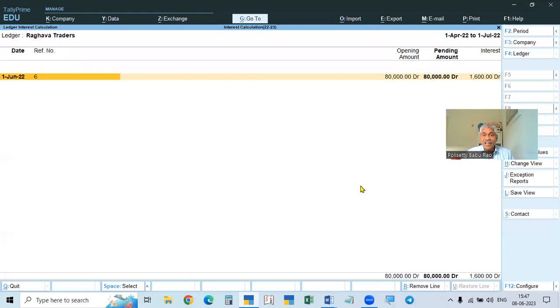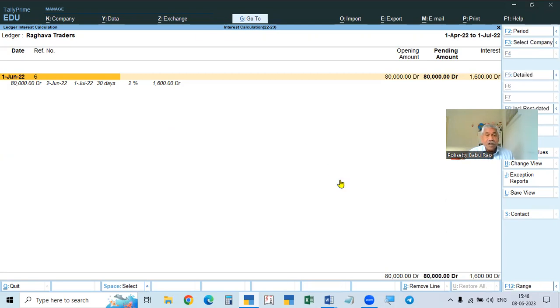See here, it will calculate from 2nd June. 1st June is the invoice date, and the number of days, that is the credit period, is not given. So we have to calculate from the date of the invoice. But here it will calculate from the next day by default. So from June 2nd it is calculating.